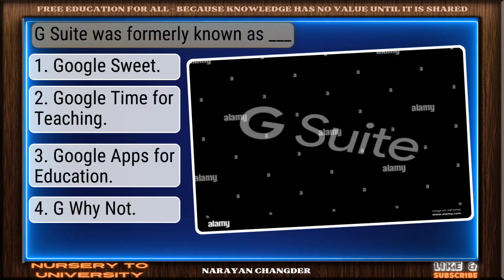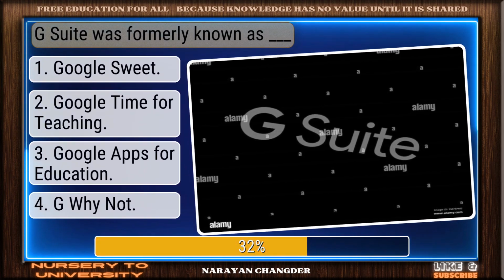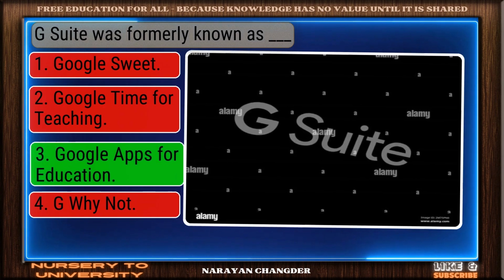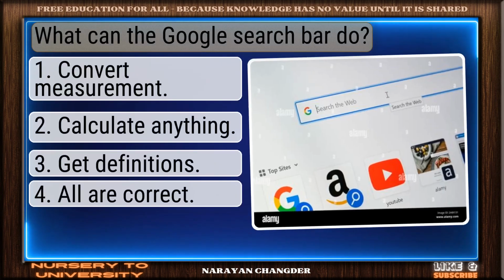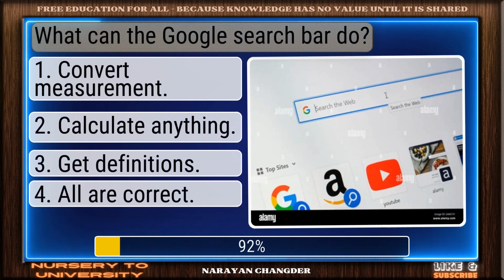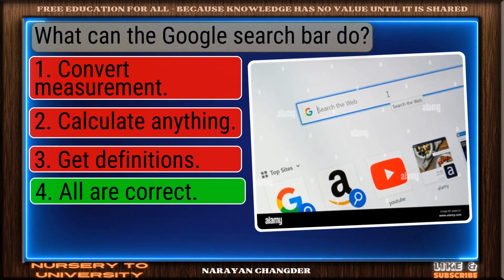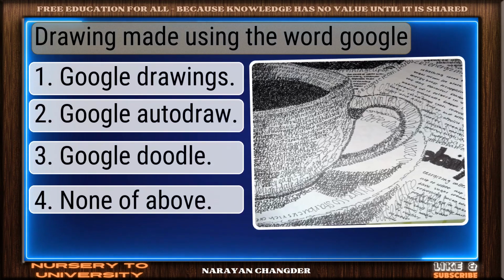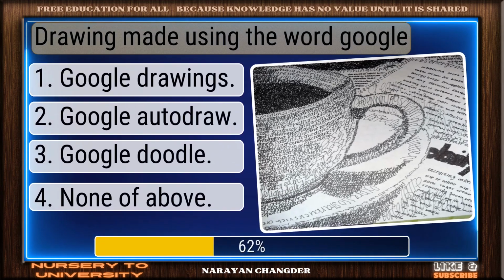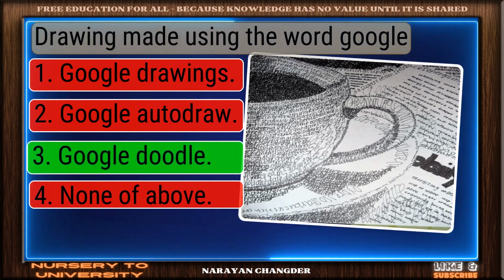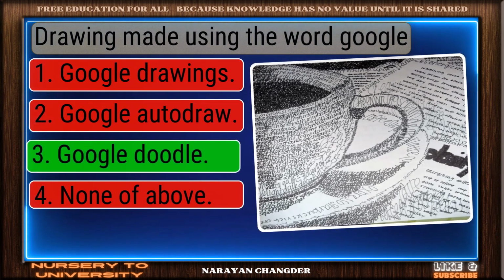G Suite was formerly known as dash. You chose Google Apps for Education, and it is correct. What can the Google search bar do? Exactly. All are correct, makes sense. Drawing made using the word Google. Nice work. You chose Google Doodle, and it is correct.